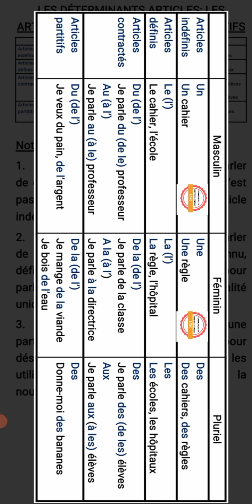Nous venons de voir les 4 types d'articles. Article indéfini, article défini, article contracté et article partitif. We have just studied the 4 types of articles in French. We have indefinite articles, definite articles, contracted articles, and partitive articles.